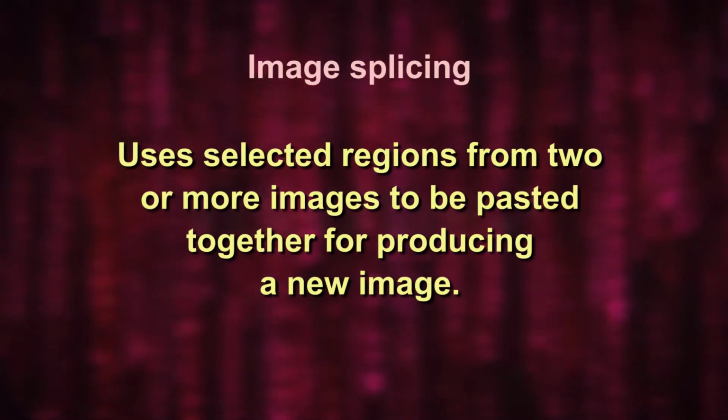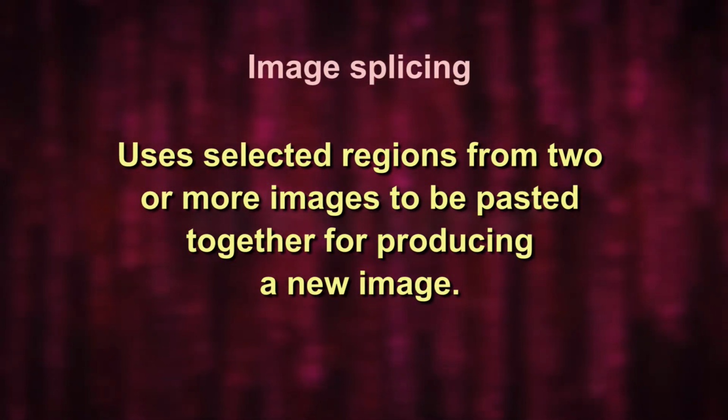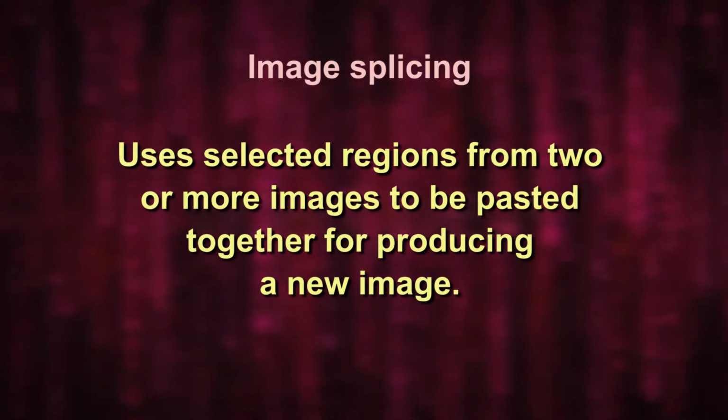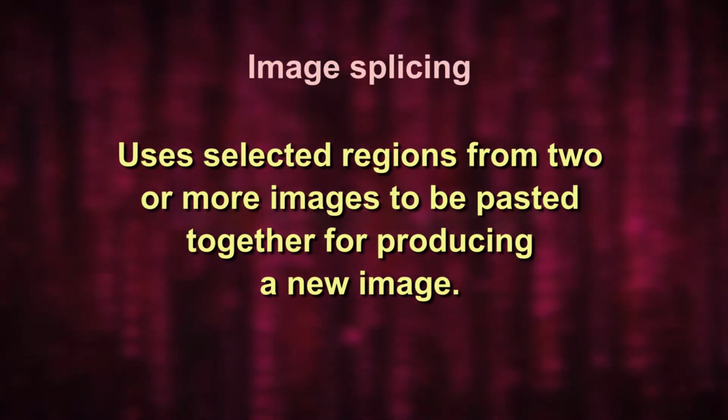Image splicing, on the other hand, uses selected regions from two or more images to be pasted together for producing a new image. Another commonly used tampering operation is image retouching, where images with poor quality are modified for enhanced appeal.